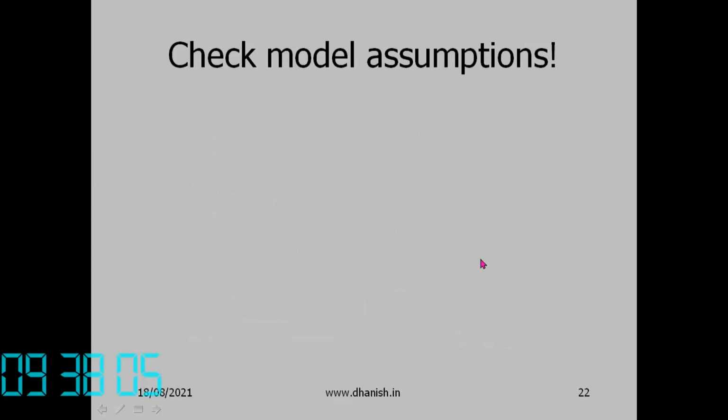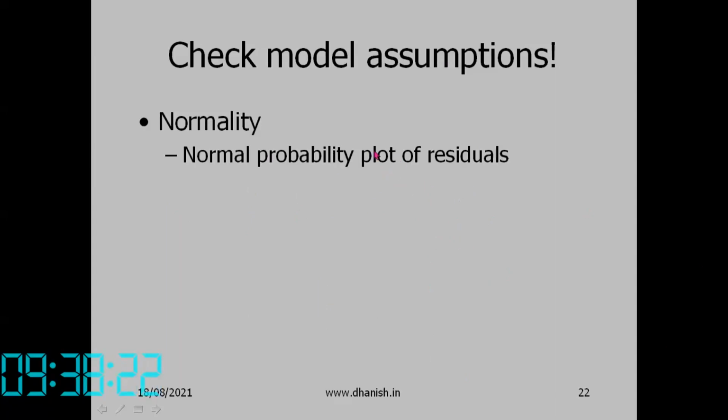After computing the uncertainties, we can check whether the model is good. There are a number of tools for that. A whole lot of methods have been developed to check the goodness of the fit. Some of the assumptions made are that the residuals are normally distributed with mean 0 and variance sigma square. So we check for the normality of the residuals by making a normal probability plot.